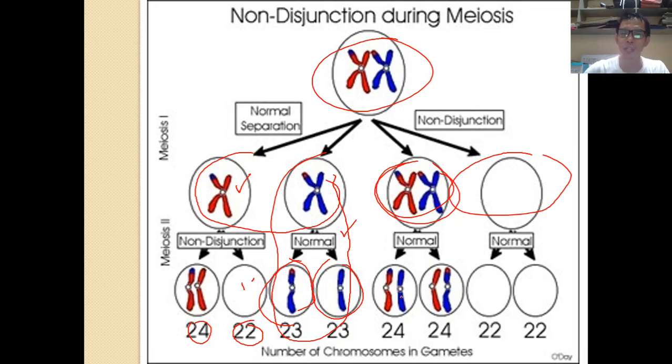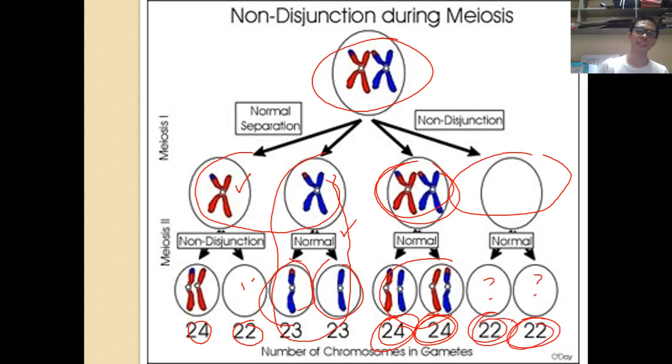So if meiosis 2 is normal, it will still affect the total number of chromosomes on the daughter cells. Alright, so as you can see here, instead of 23, it becomes 24. And instead of 23 here, there is a missing chromosome, so it becomes 22. So technically, this is what non-disjunction during meiosis is all about.